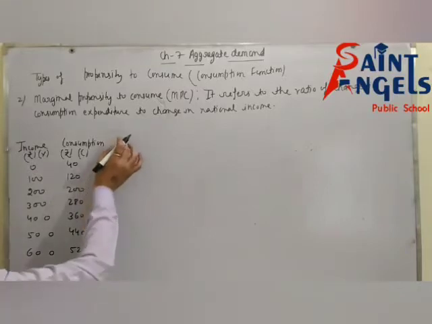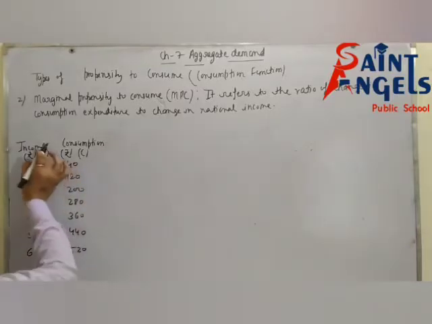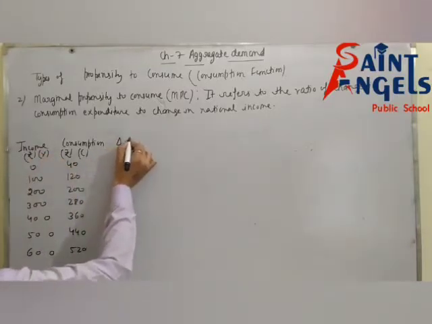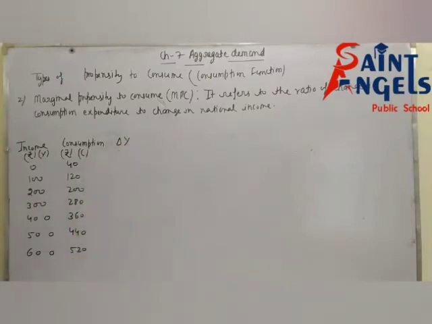See, after this, now we will find change in income. First change in income will be nil. Then change in income means 100. Again change in income is 100, 100.